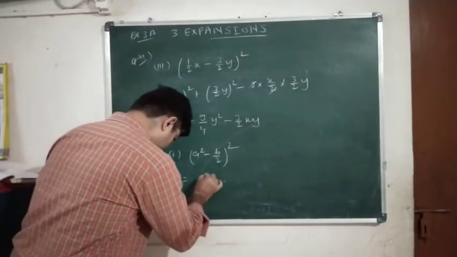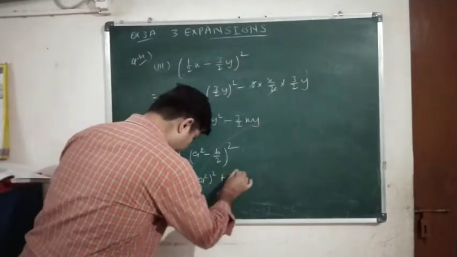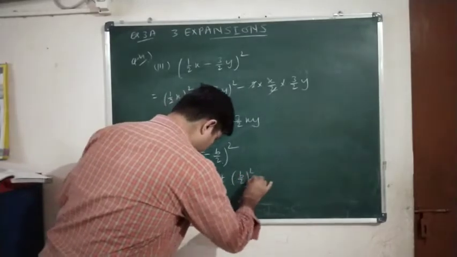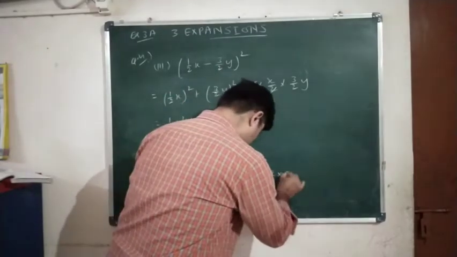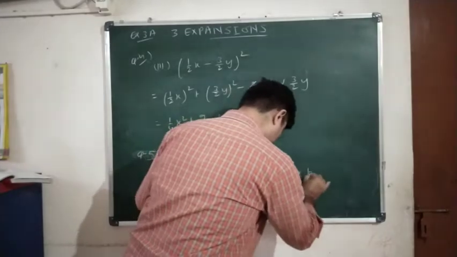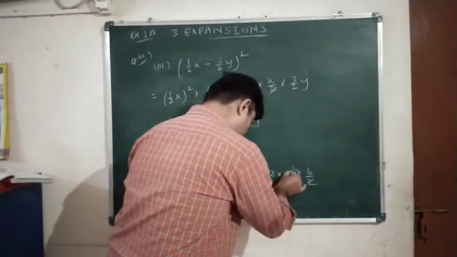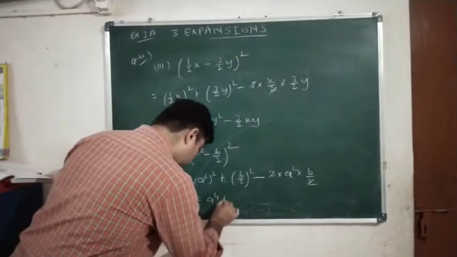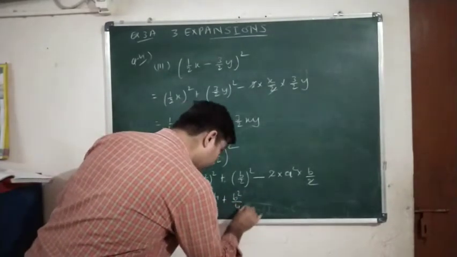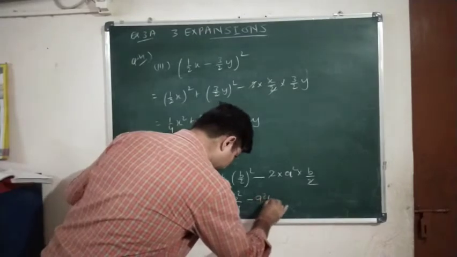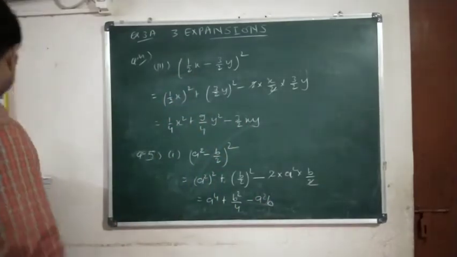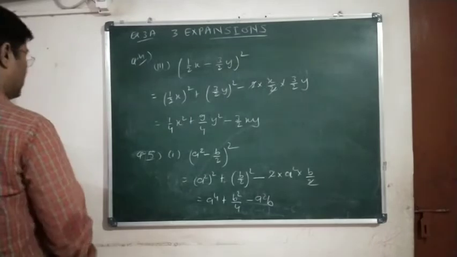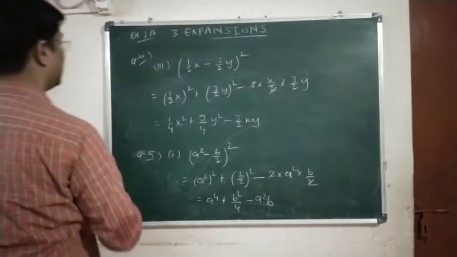So a square is the first term, (a square) the whole square plus (b by 2) the whole square minus 2 into a square into b by 2. So this 2 will get cancelled. So we can write now a raised to 4 plus b square by 4 minus a square b. Okay, so the first of question number 5 is over now.